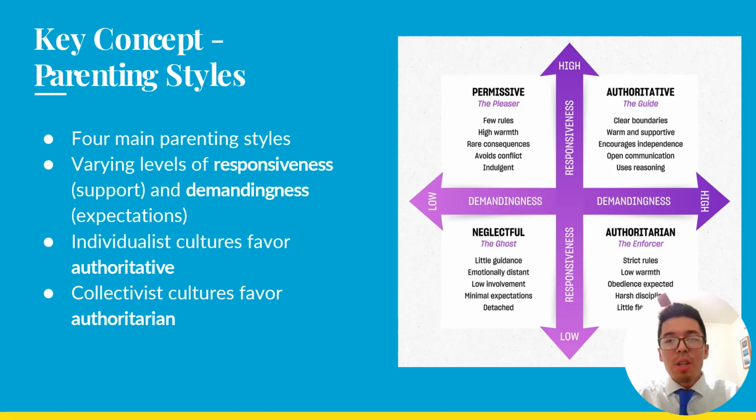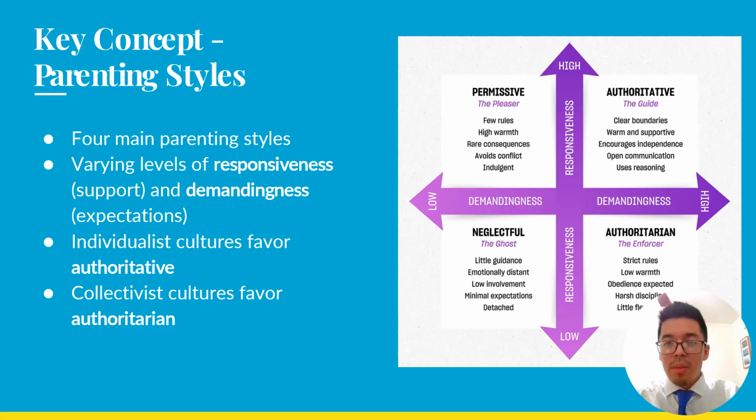As we mentioned earlier, there are four main parenting styles, and they all vary in their levels of responsiveness, or support, as we mentioned earlier, and demandingness, or the expectations. As we mentioned earlier, again, individualist cultures favor authoritative, while collectivist cultures value authoritarian. We've provided a little graph here on the right to show the two axes of responsiveness and demandingness and where each of the four parenting styles lies on that graph.